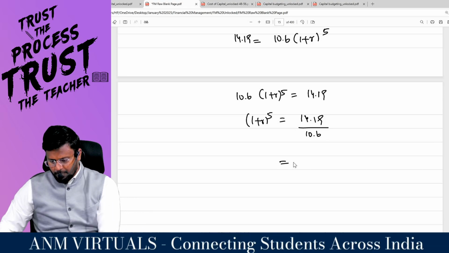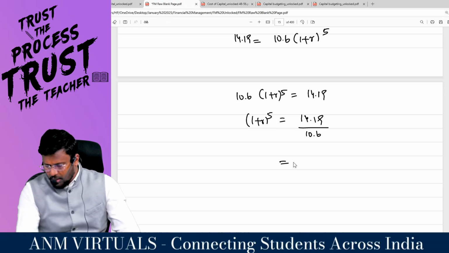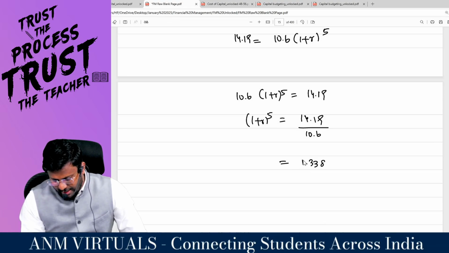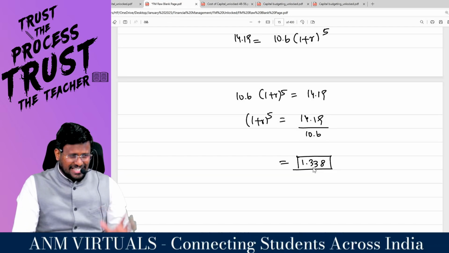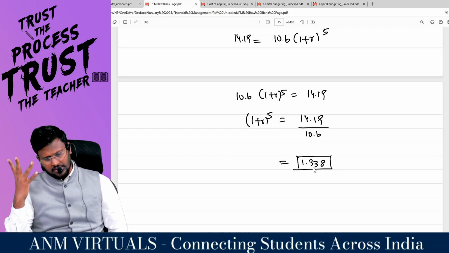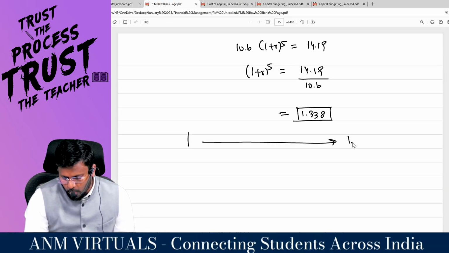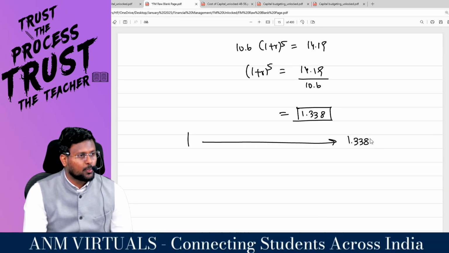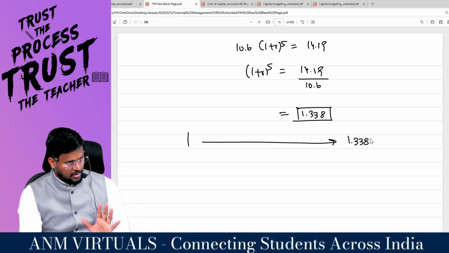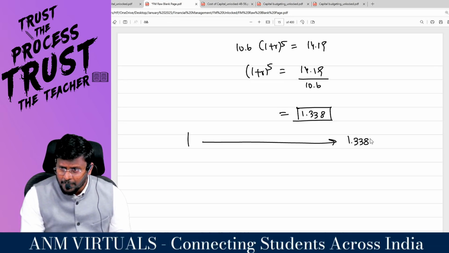So that means, calculator, 14.19 divided by 10.6 comes to 1.338. You know what is the interpretation of this? If you understand the interpretation, you can find out the answer like this. Today's 1 rupee is equal to 1.338 rupees after 5 years.